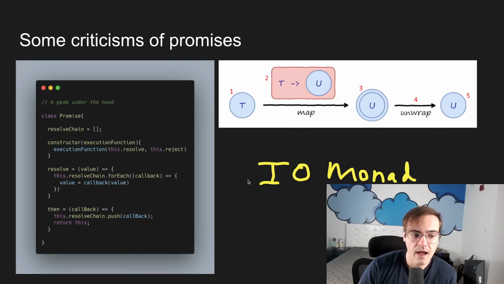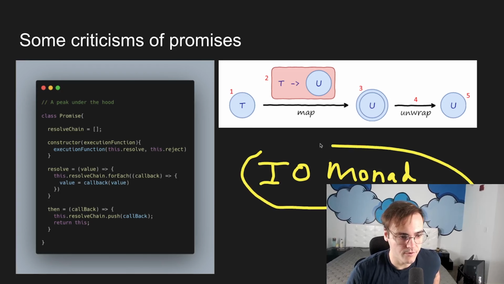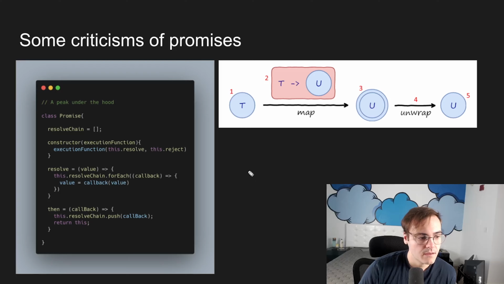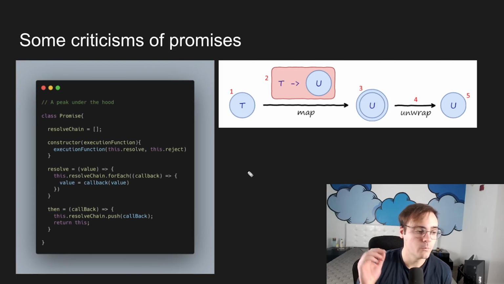Okay? So an I/O monad allows us to handle input-output asynchronously. And the promise is an implementation of an I/O monad. Now, typically what you'll see is that I/O monads allow us to compose them together. And we get a little bit of that with something like Promise.all.